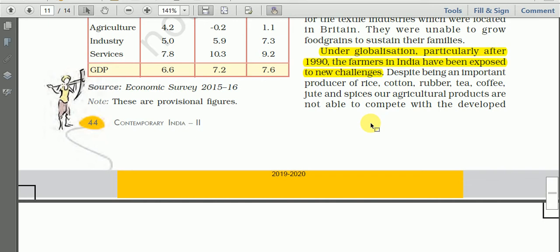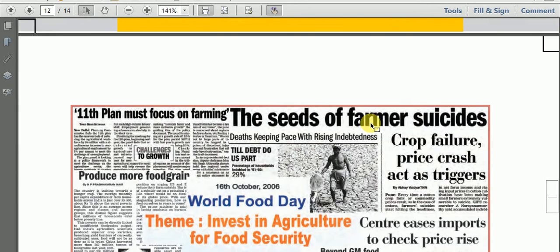But in spite of this, the farmers of India have not been able to compete with the developed countries.